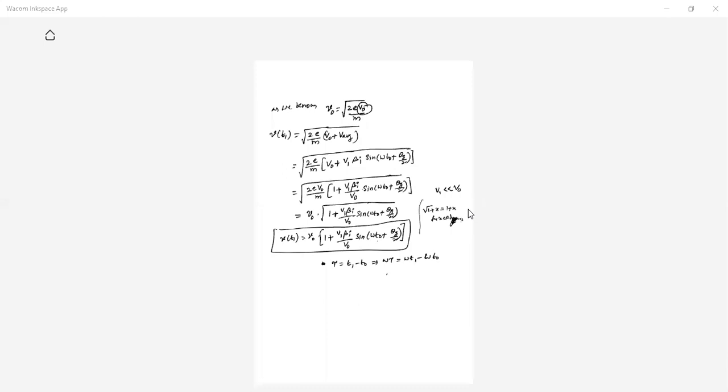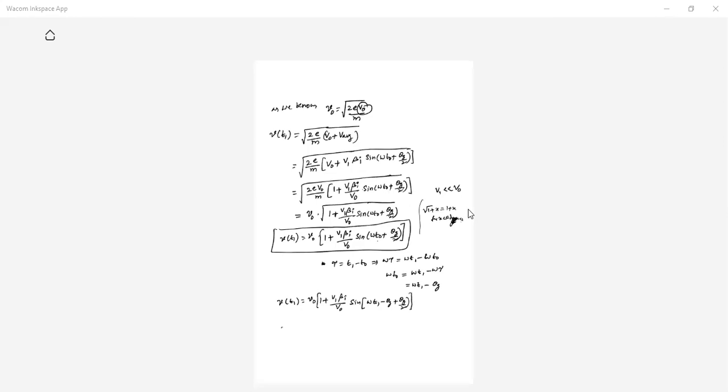So from this, omega t naught is equal to omega t1 minus omega tau, where omega tau is theta g. Now substitute this in the above equation. V of t1 is equal to V naught of 1 plus V1 into beta I by V naught, so sine of, in place of omega t naught, I am writing omega t1 minus theta g. Anyhow, plus theta g by 2 is there.